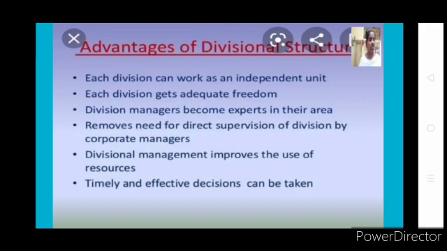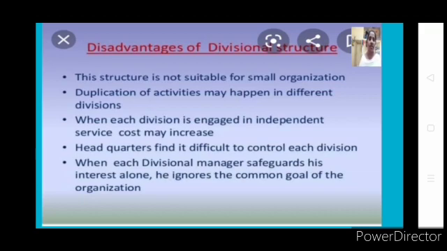For example, in functional structure, what happens? As a purchase department, if I want to make any decision, or as production manager, if I want to take a decision, I have to consult the finance manager there. If you don't agree, my decision cannot be approved. But in divisional, what happens? It is only me under whom all the activities are going on. If I say okay, purchase, finance, everything goes on. Is that clear? Hence, generally we say timely and effective decisions. Then come the disadvantages. As we know, all concepts will have disadvantages.